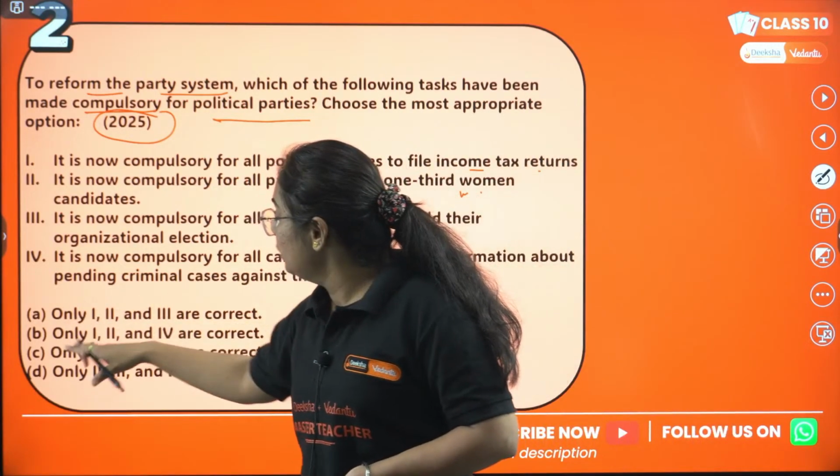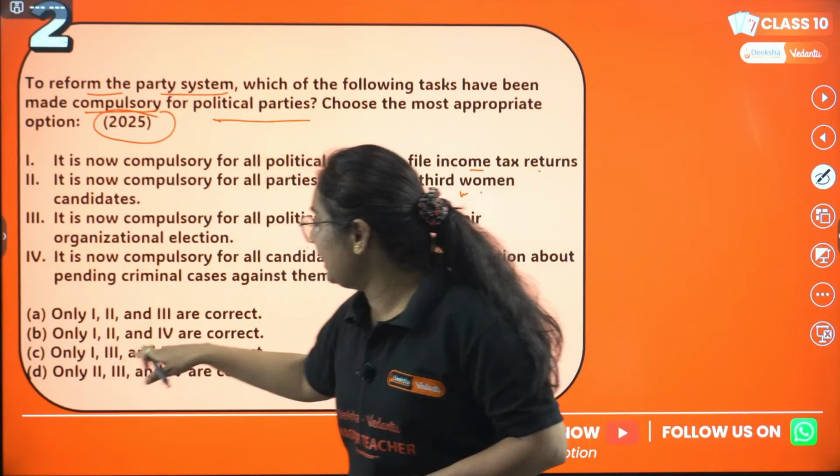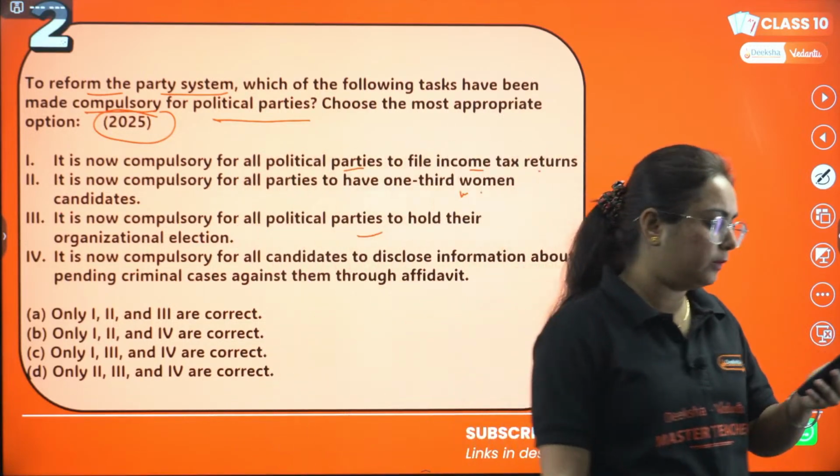Second is, only 1, 2 and 4 are correct. C, only 1, 3 and 4 are correct. D, only 2, 3 and 4 are correct.